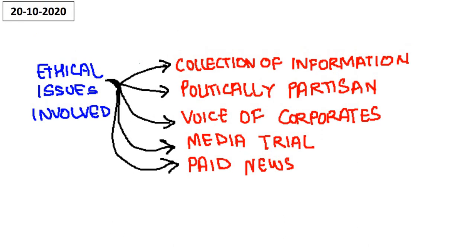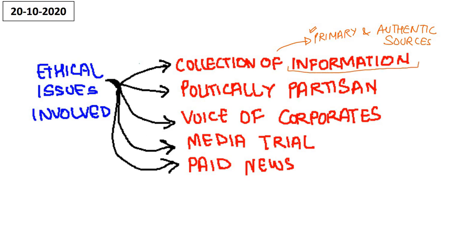Now, what are the ethical issues involved in journalism or in media? First is collection of information. Write it down: the primary and authentic sources. That means only the primary and authentic original sources should be used while collecting information to pass it on through the print media or the digital media.